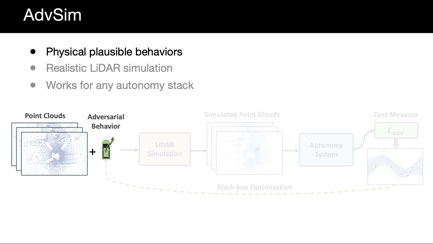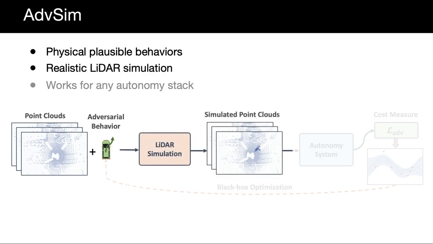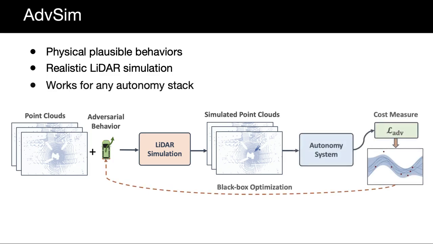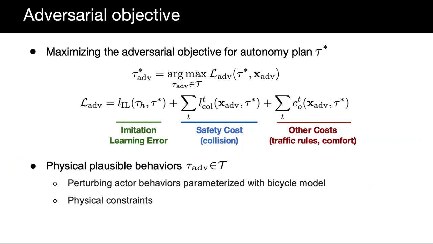AdvSim works as follows. Given an existing scenario and its original sensor data, we first perturb the actor's trajectories in a physically plausible manner. Next, we update the sensor data to take the actor perturbation into account. We then evaluate the autonomy system on the modified scenario, compute an adversarial objective, and update the proposed perturbation using a black box search algorithm. AdvSim works for any LiDAR-based autonomy stack.